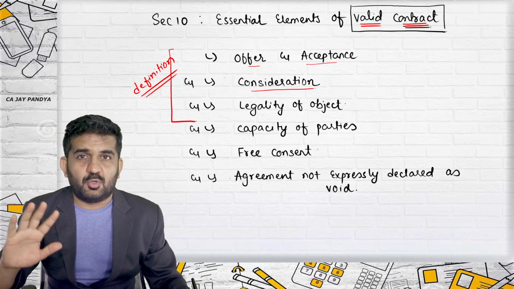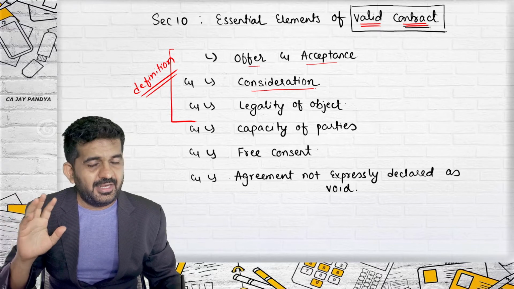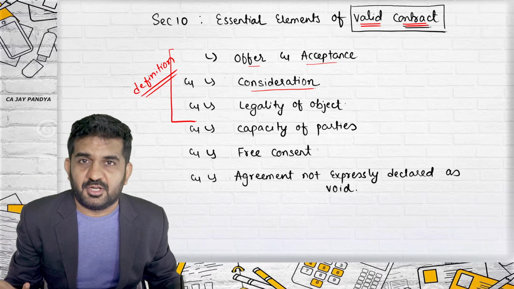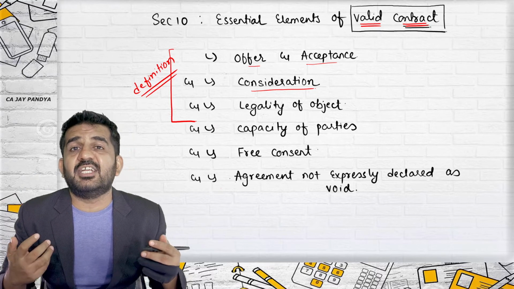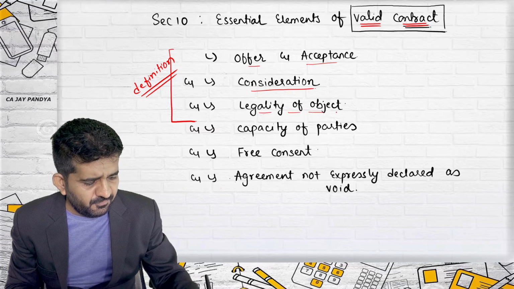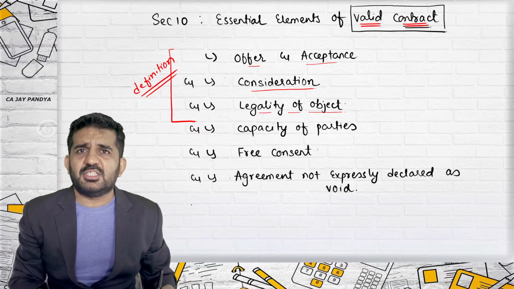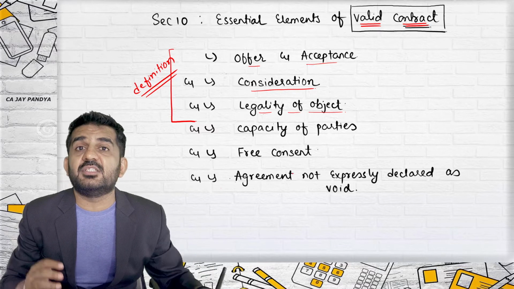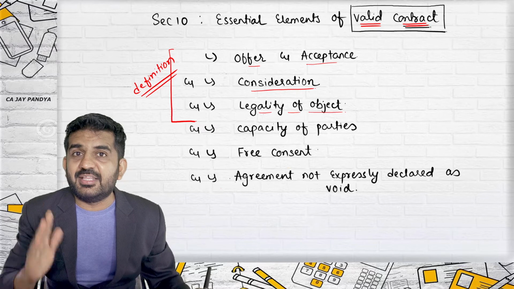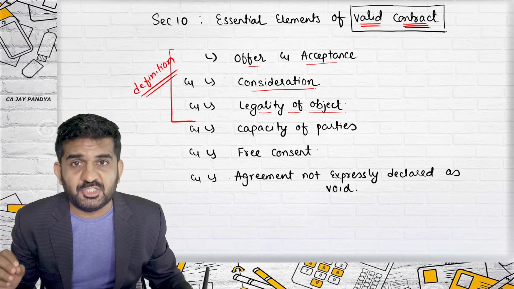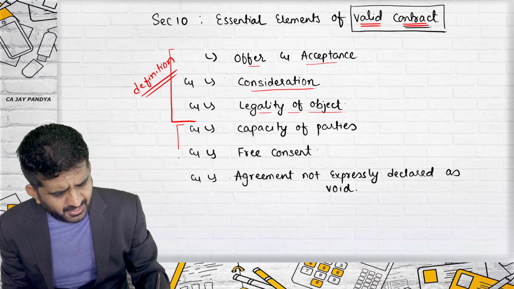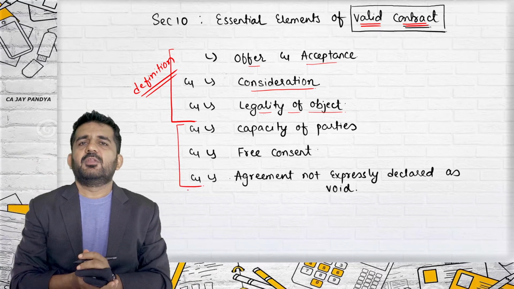An agreement cannot be like this: I will give you 4 crore rupees, you kill Narendra Modi, because the objective is illegal. So there should be legality of object. We are not discussing it over here. Yes, this will be a separate chapter in the Indian Contract Act 1872, and at that time we are going to go into full-fledged details. But let me give you a brief idea about the three which we have not covered.